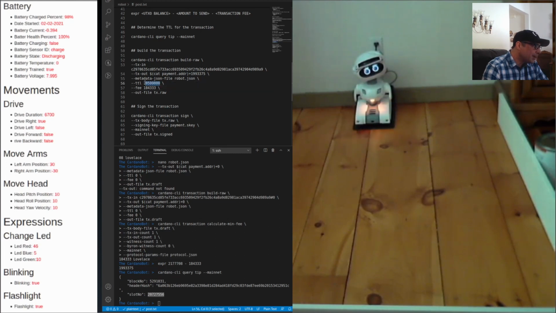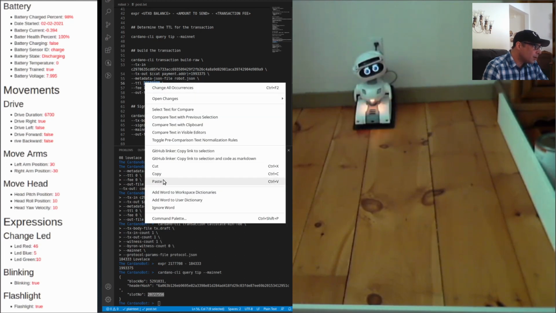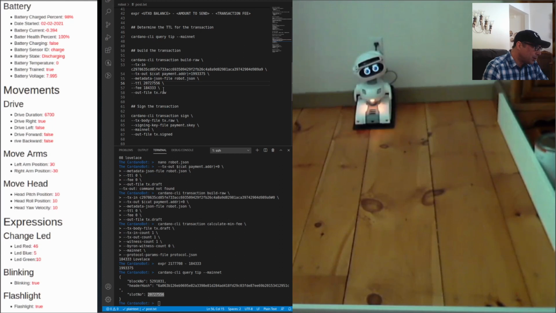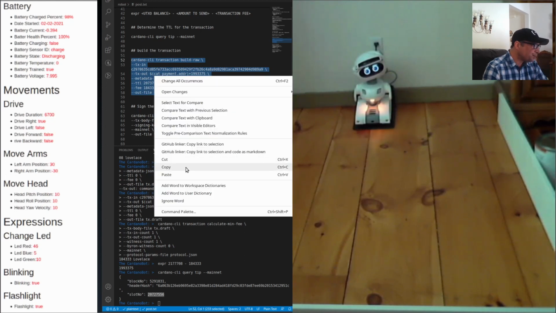We're going to put that in here. But we need to increase this. So we'll increase this 2 to a 3, and that will give us way more than enough room for this transaction to go through. So now what we're going to do is create the raw transaction. We have all the information in.